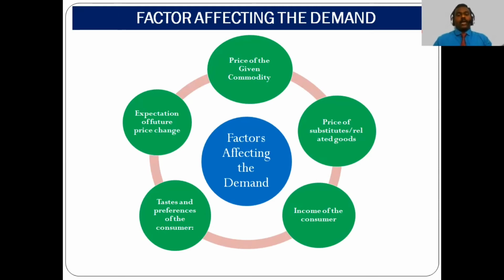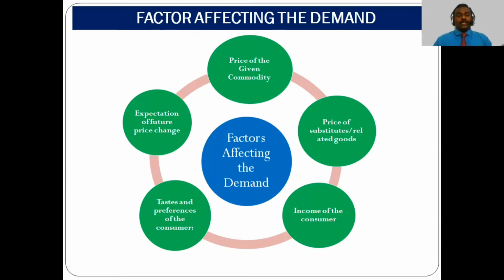If the person has more income, then the demand will also be high. If the income is less, then the demand will also be less. The next one is taste and preference of the consumer. The taste and preference of the consumer is one of the factors that affect the demand. If anything changes in the taste and preference of the people, definitely that will affect the demand for a particular product that he already consumed.